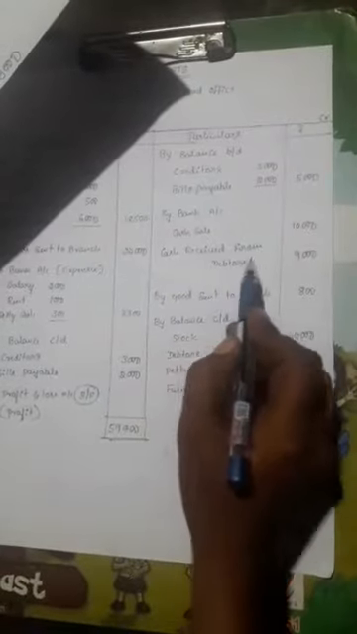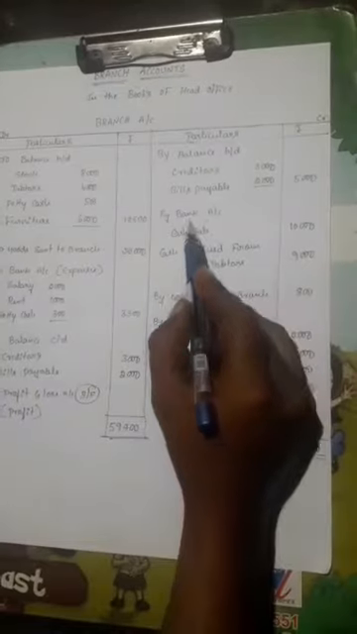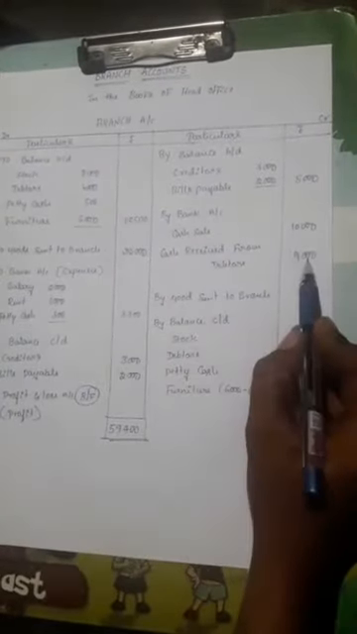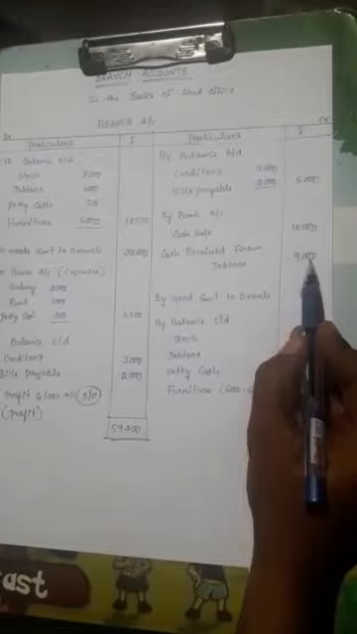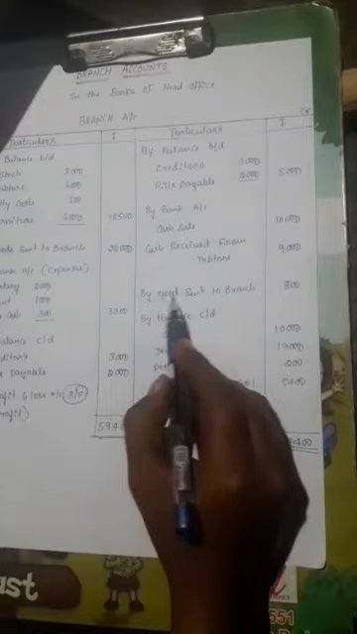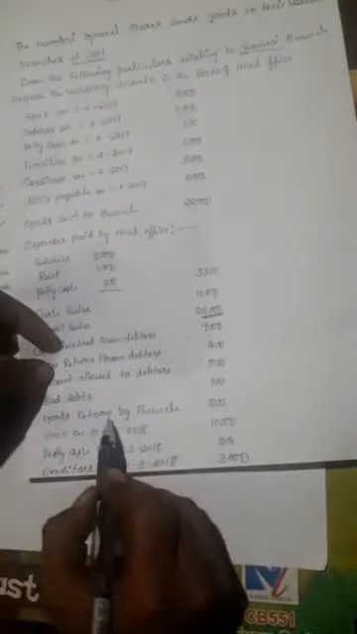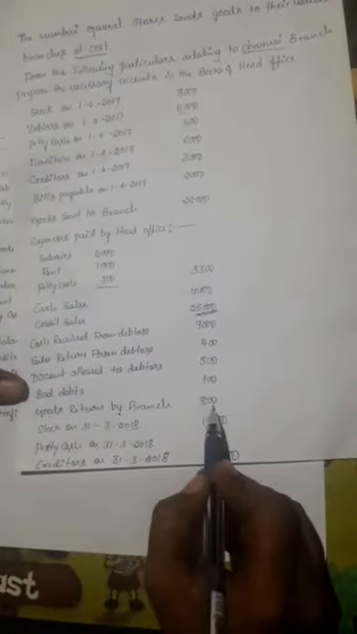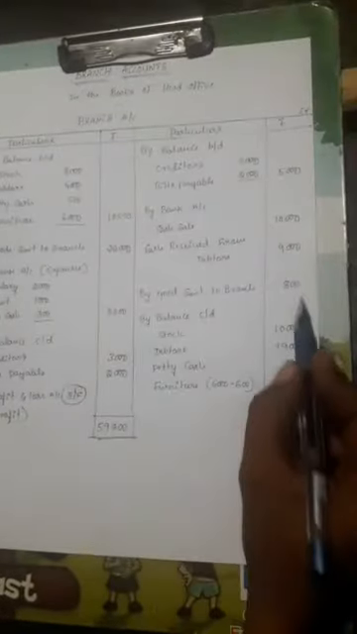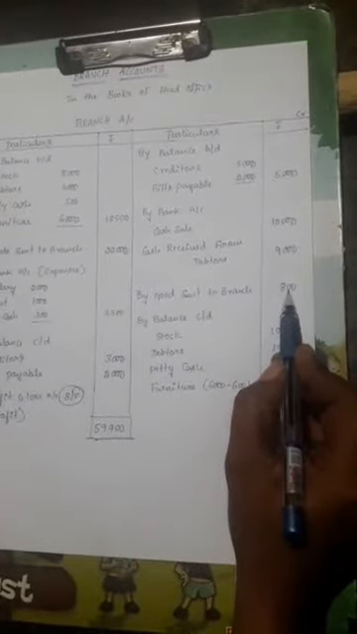Cash received from debtors rupees 9,000. Here in the question, cash received from the debtors rupees 9,000 is truly transferred to the bank account. Received from debtors rupees 9,000, that is a revenue of the head office, so it is treated on the credit side in branch accounting. By goods sent to branch rupees 800: here the question says goods returned by branch rupees 800, that's a revenue of the branch account. Goods returned to head office is treated on the credit side of the branch account.